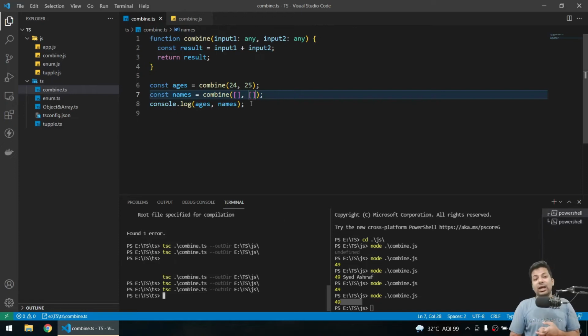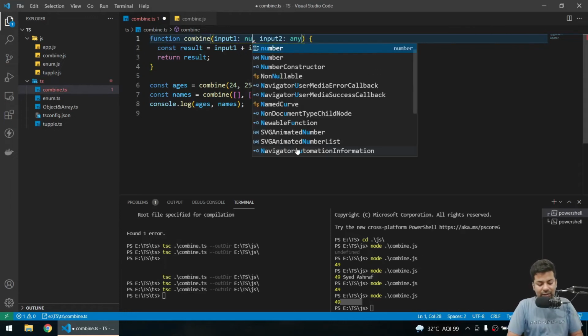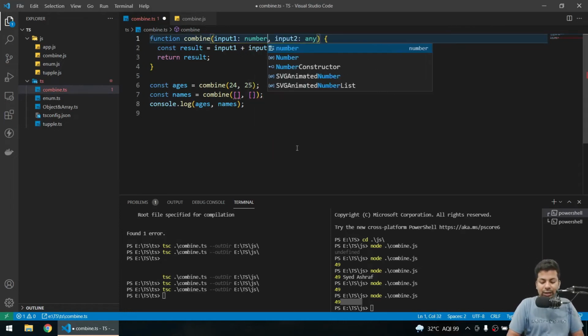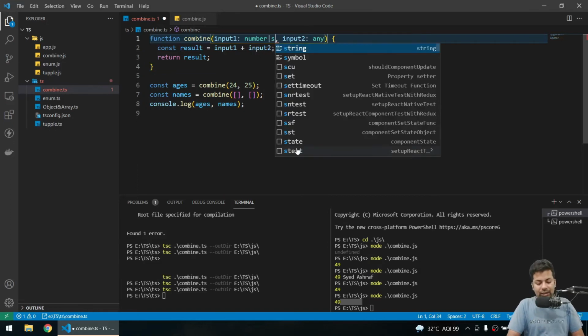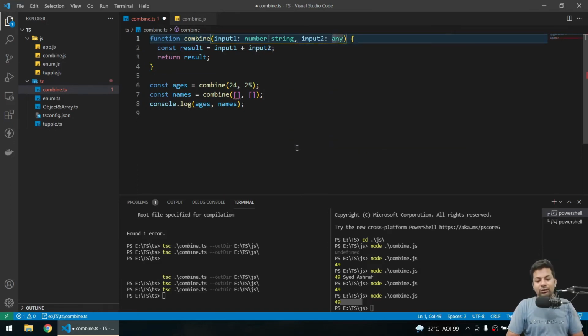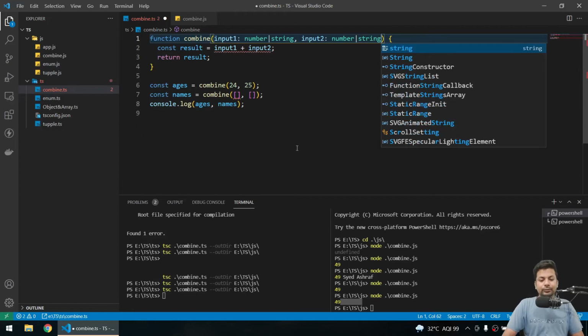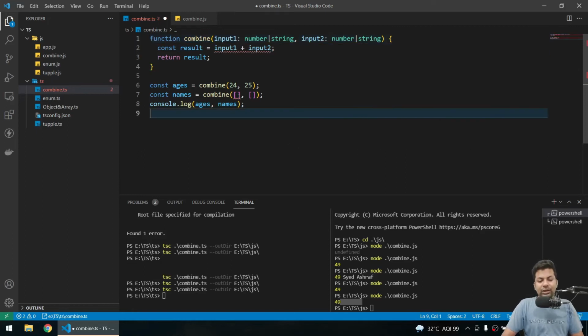I have to either accept a string or accept a number. So I'll put a union. Union means this or this. So I'll say either number, I'll put a pipe, or string. It should be a number or it should be a string. Now if you do it here also, it should be a number or a string. See, now you can see it's an error, you can't send this value.